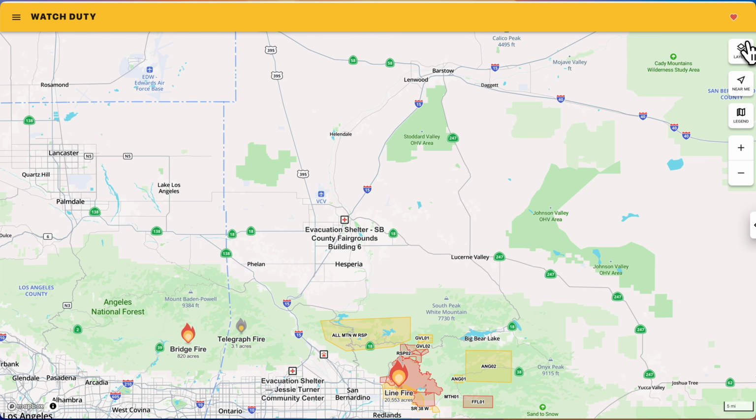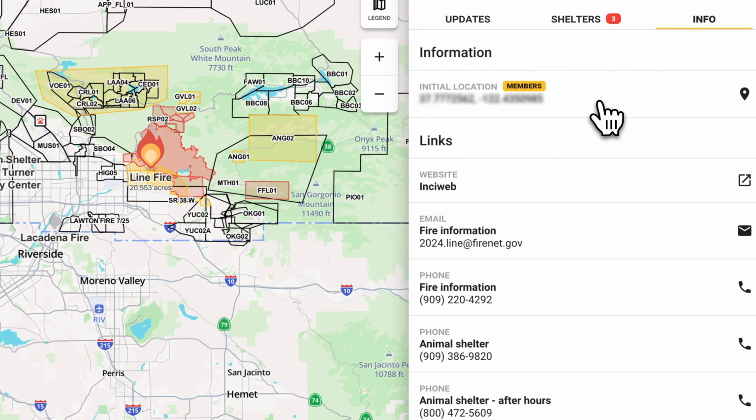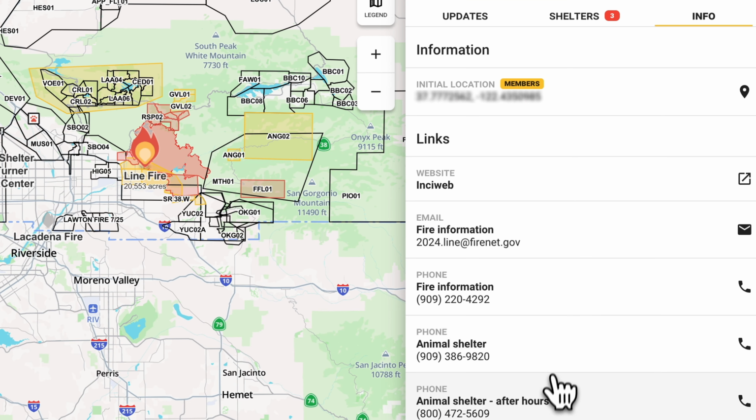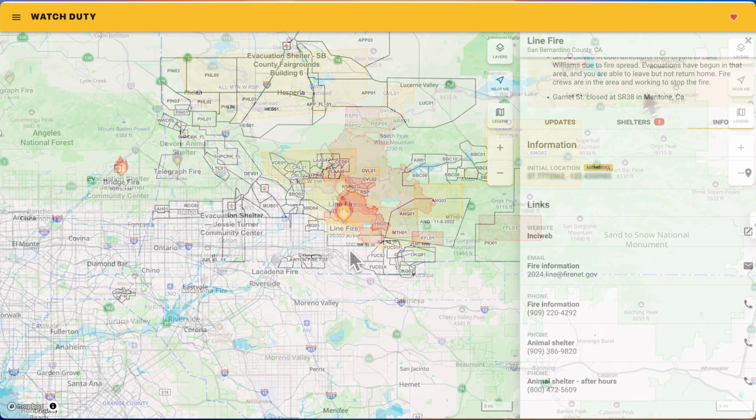You can get directions, you can share it, and then you can just X out and go back to where you were before. And there's also the official information from the fire if you need to call or do anything else, animal shelters, it's all right there. This is amazing. And there's even more.